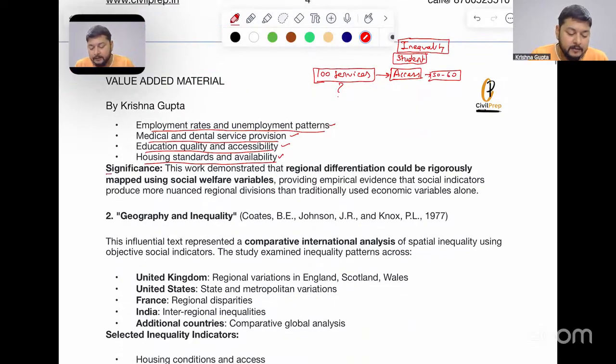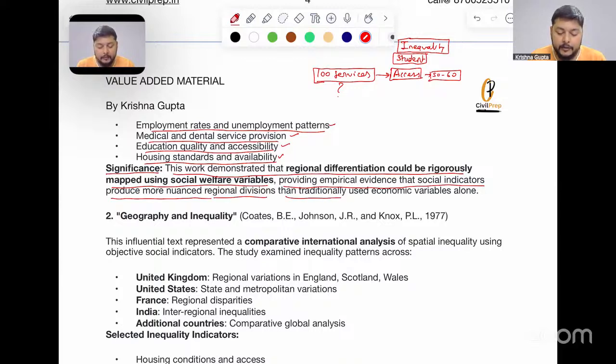Now, the significance of the work of these scholars. This work demonstrates that regional differentiation could be rigorously mapped using social welfare variables, providing empirical evidence that social indicators produce more nuanced regional divisions than traditionally used economic variables alone. So this was one part given by Coates with respect to regional differentiation, which can be mapped over social welfare variables.